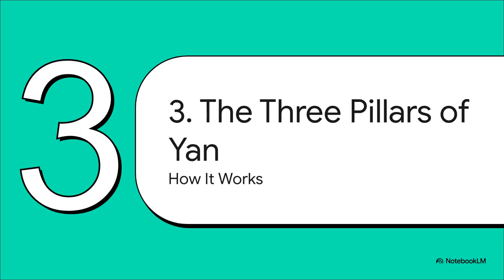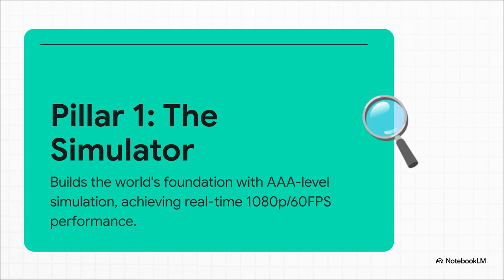So the big question is, how does it actually do all this? Well, the whole system is built on what they call three distinct, really powerful pillars that all work together. The first pillar is that engine we just mentioned, YanSim, the simulator. The best way to think about this is like the physics and graphics engine in a big budget video game. It builds the solid foundation for the world, making sure everything behaves realistically and that the whole experience just runs smoothly at that high-fidelity 1080p 60 FPS standard.